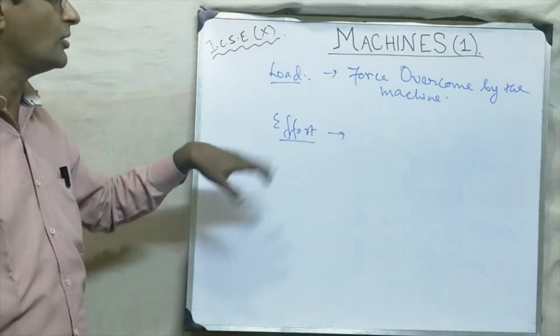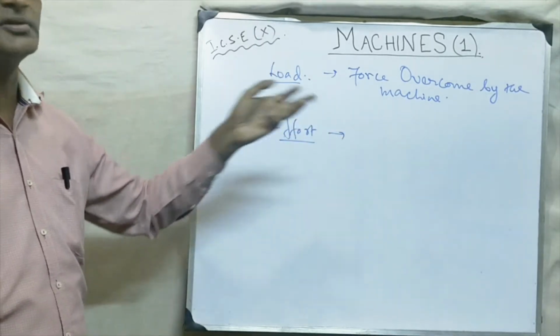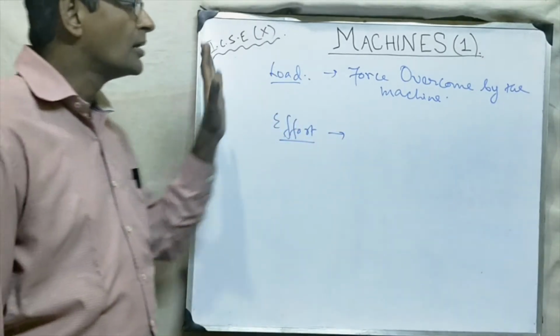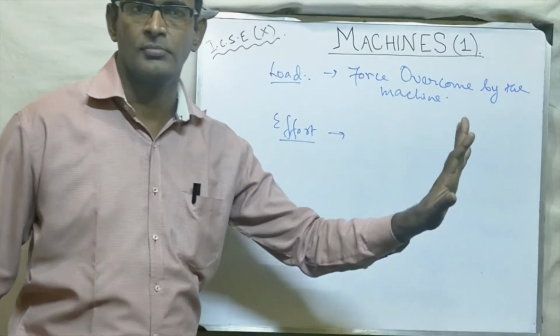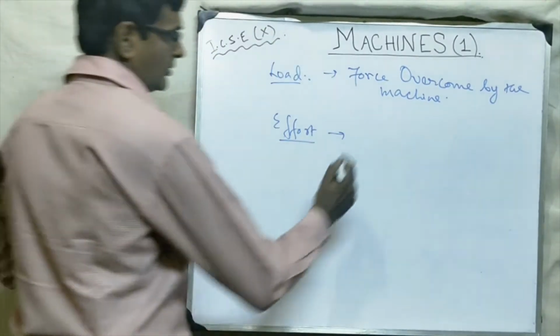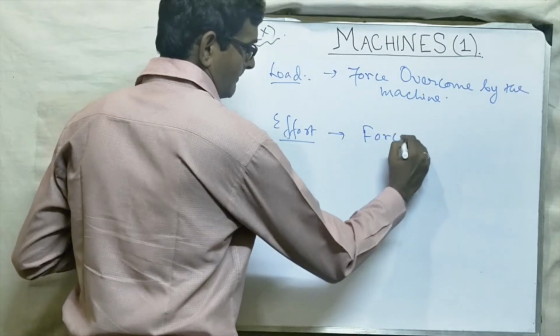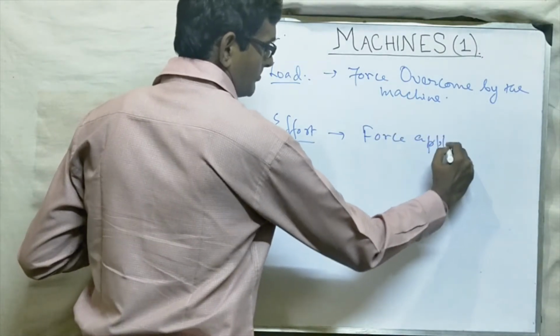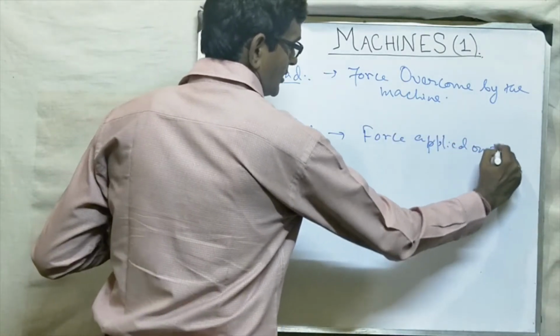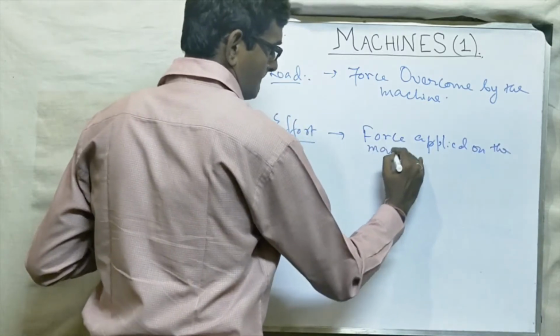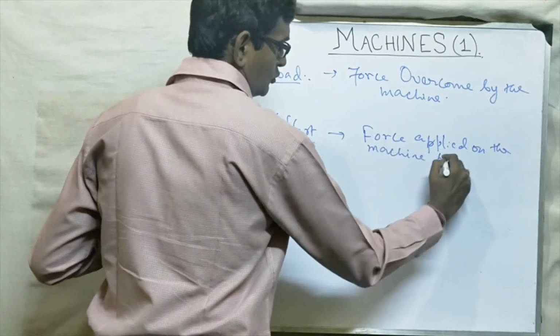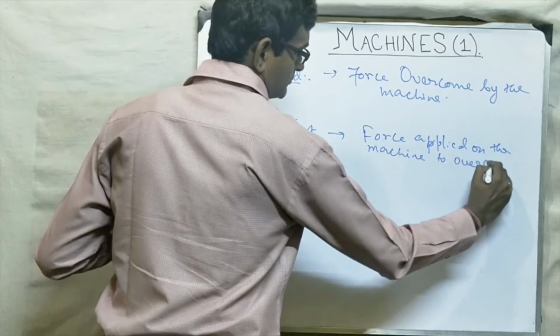It is not that you will give the order and the machine will start. You have to give some force. So what is effort? Force applied on the machine to overcome the load.